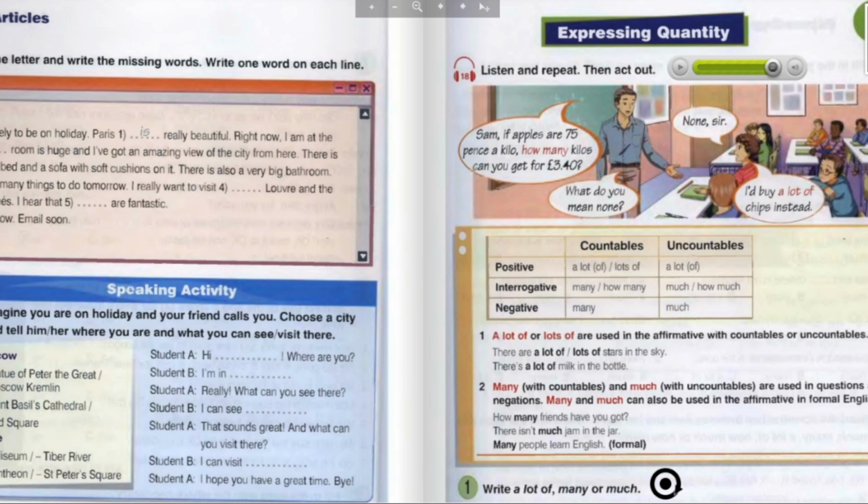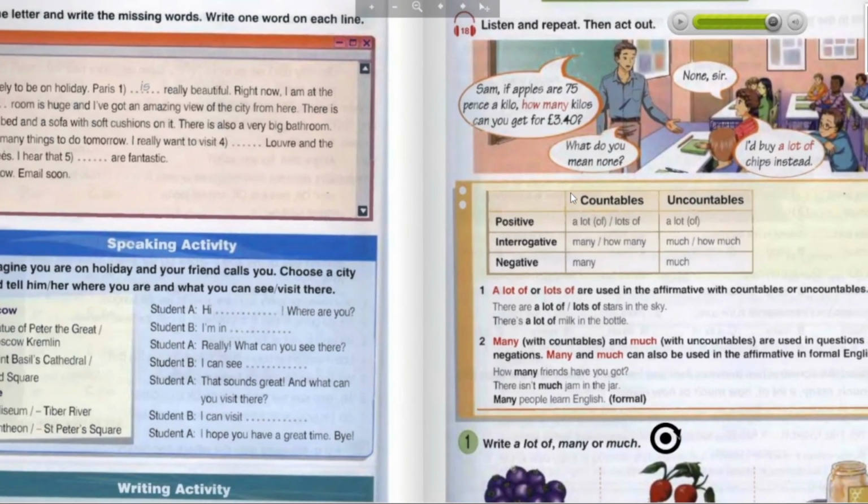Okay, so we have done it. Let's check the next one. Countable and uncountable nouns. We know that we have nouns as countable and uncountable. So, we have countable and uncountable nouns.